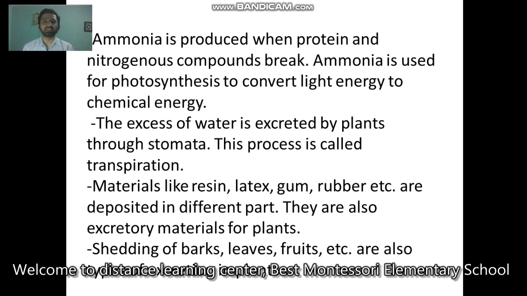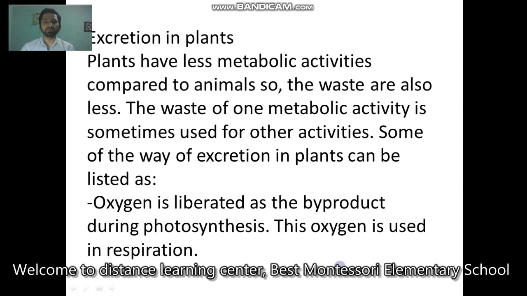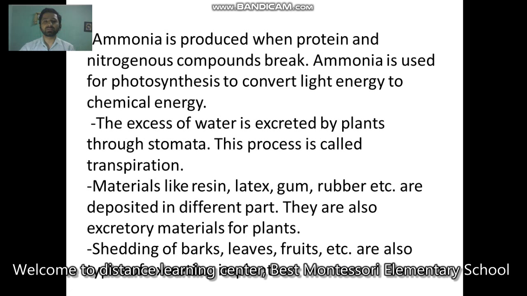The third one is excess water. If there is excess water in the plant's body, it is thrown out with the help of stomata present in the leaves, and the process is called transpiration. In some plants there is production of resins, latex, gums and rubbers. They are also a form of excretion. Though they are useful to us, for the plants they are waste materials. The shedding of bark, leaves and fruits is also a way plants throw away waste materials.